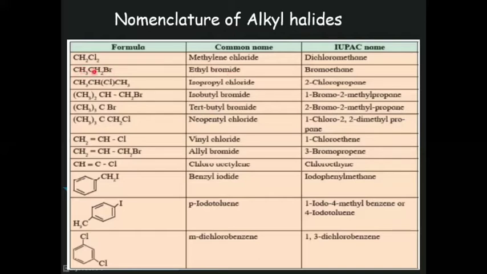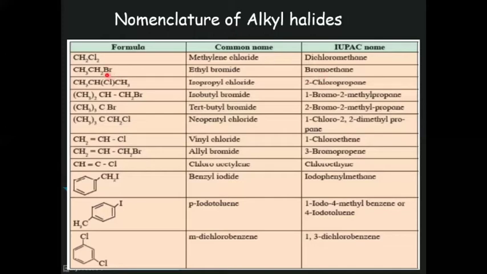In this common nomenclature system, first mention the name of the alkyl group followed by the word halide. If chlorine, say chloride. If bromine, bromide. If it is iodine, then say iodide. Fluorine, fluoride, in such a way. Okay. Now see here, in the IUPAC name, it is bromoethane.